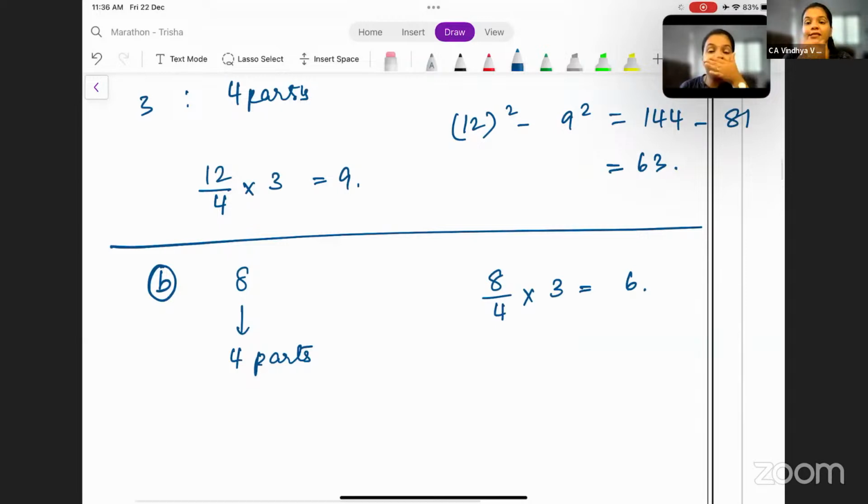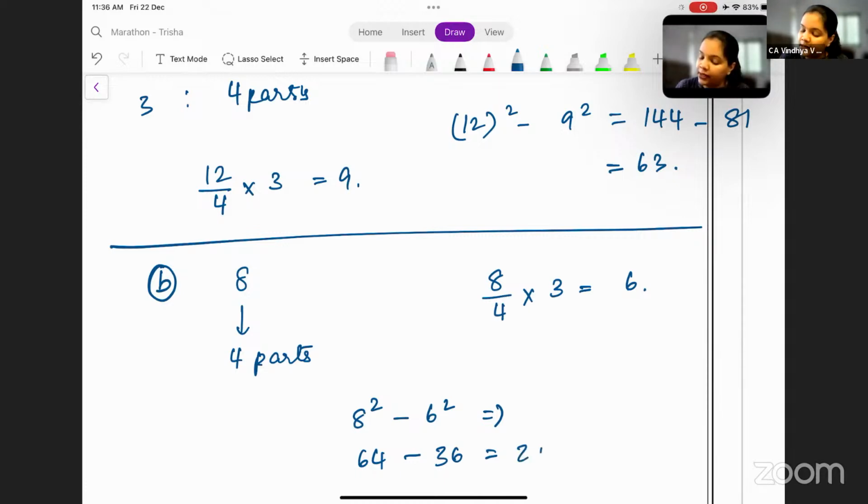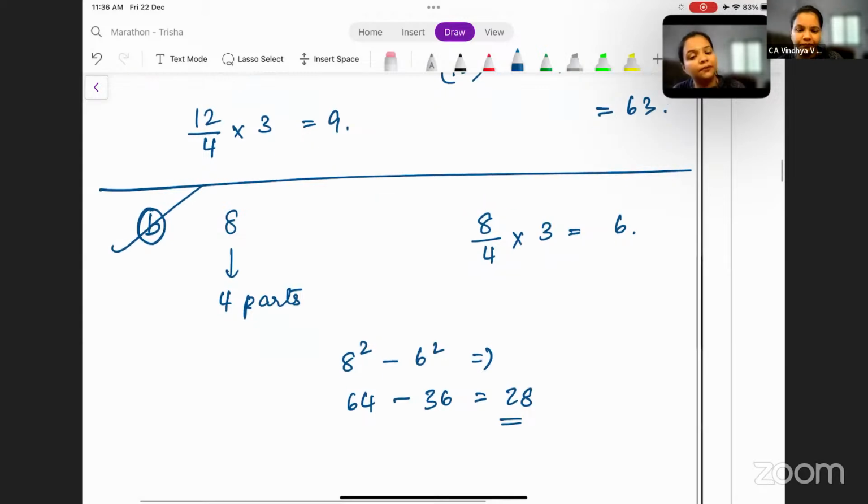Now find the difference of their squares. 8 square minus 6 square. What is 8 square? 64. And what is 6 square? 36. Yes, so 64 minus 36, you get the answer as 28. So can I say option B is your answer? Yes.